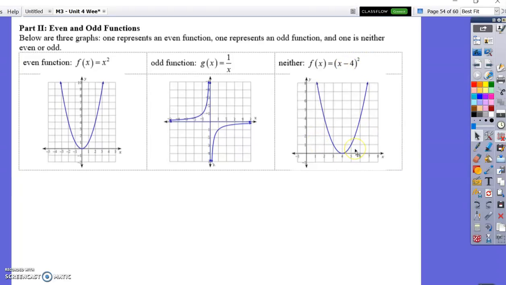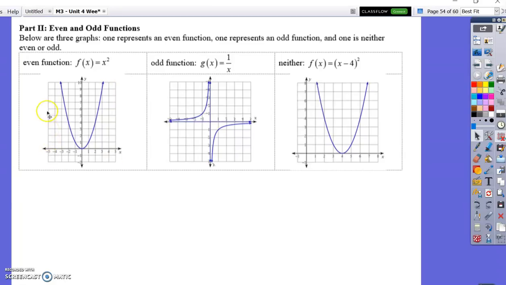So why? Specifically the neither. So here's an even function, here's an odd function. This one is neither. So when I talk about even functions, they have symmetry across the y-axis. So that's why this is even. The reason also, when I plug in 2, I get 4, but when I plug in negative 2, I also get 4. When I plug in 9, I get 81.